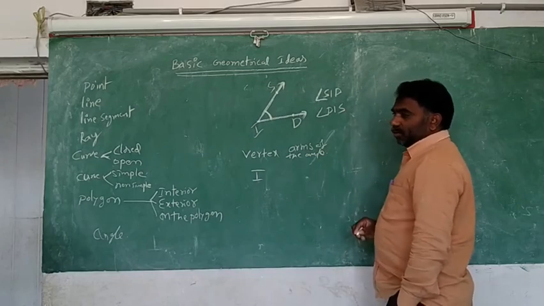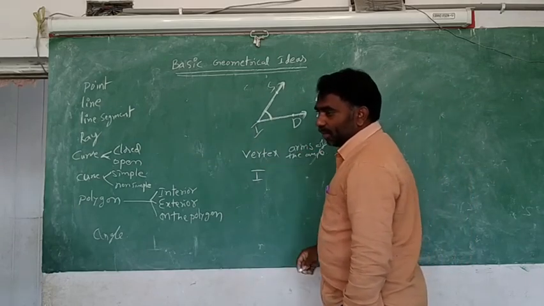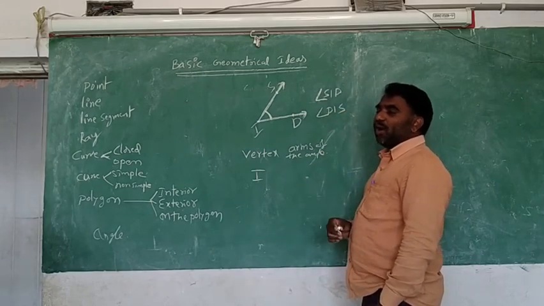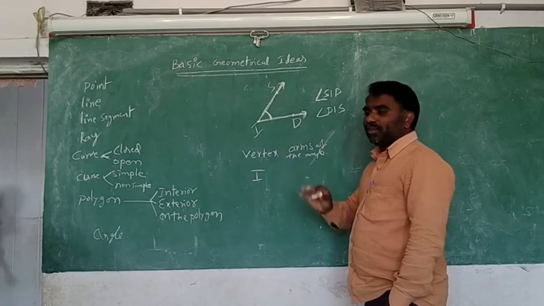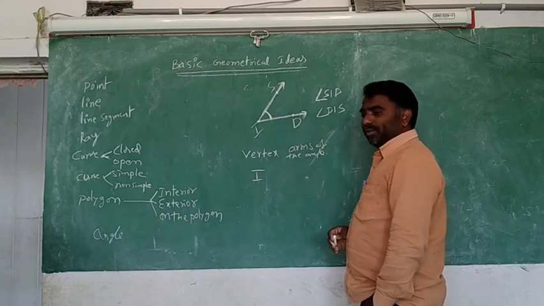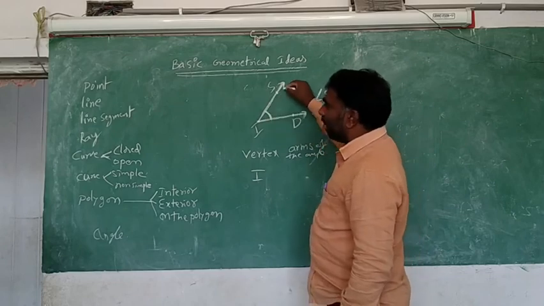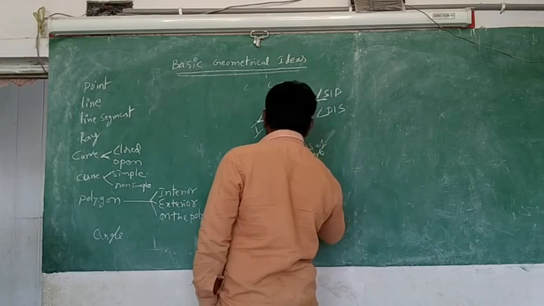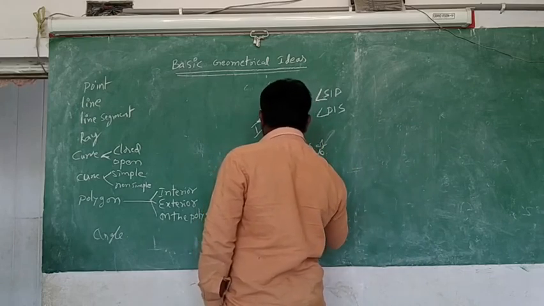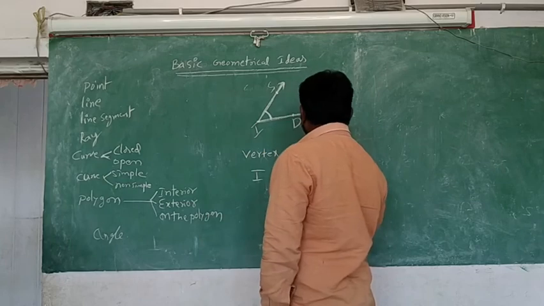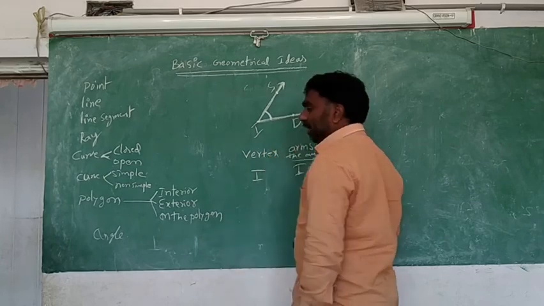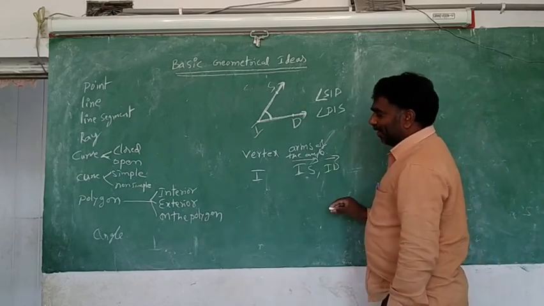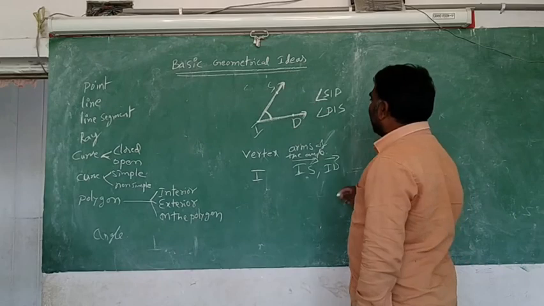You can take any letter as the vertex, that is your wish. I have taken it with Sidhu's name. Whatever you want, you can use. Arms of the angle means these are the arms. What is this? IS ray. And one more is ID ray. IS ray and ID ray.